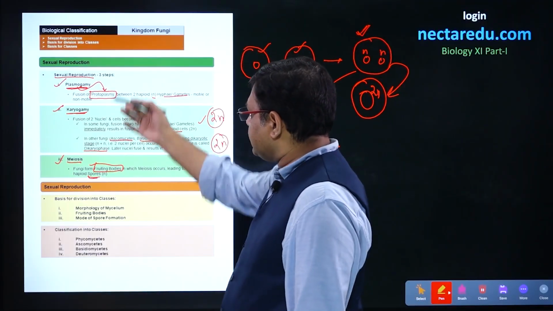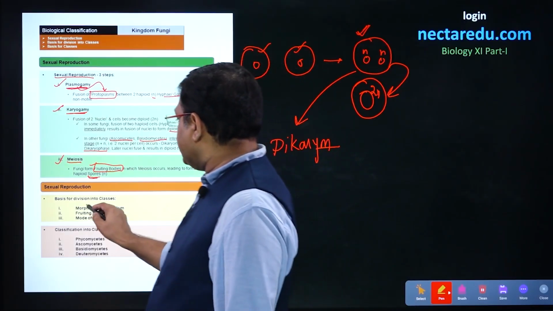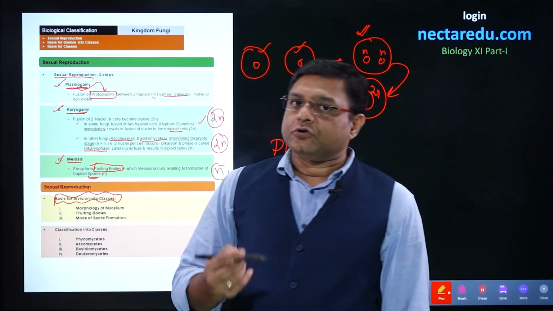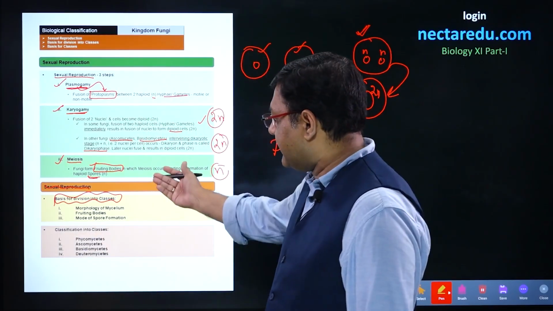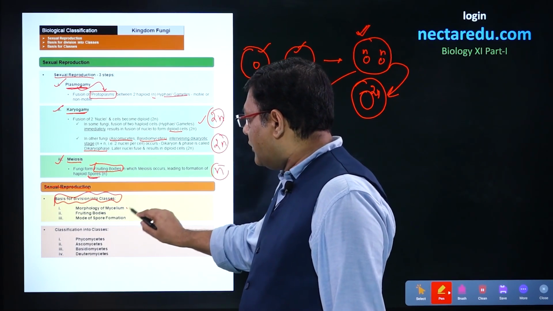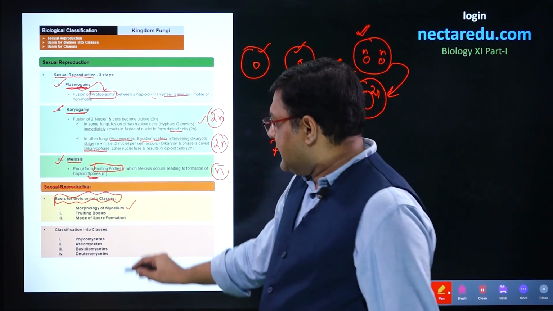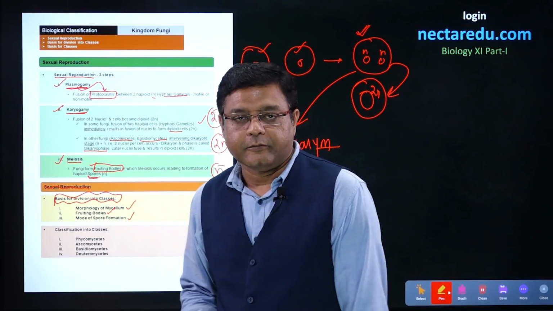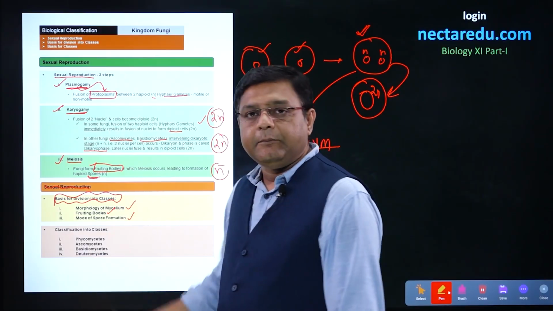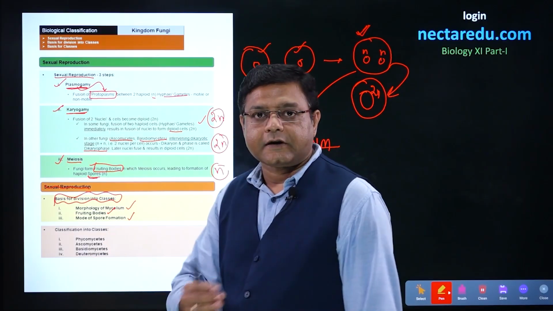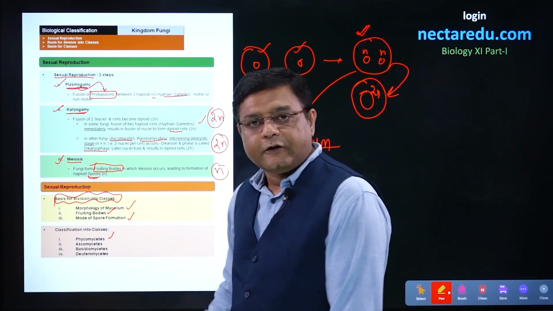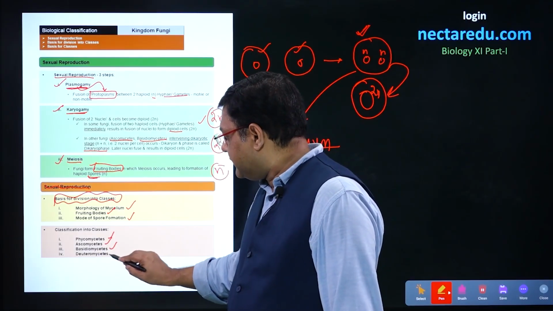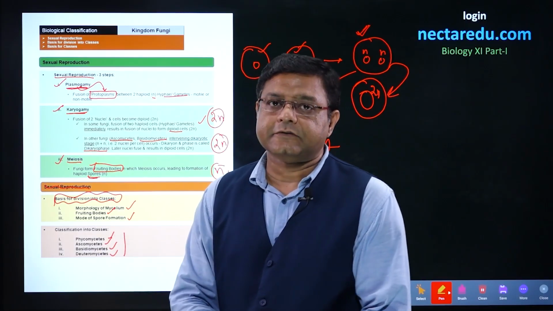After this sexual reproduction part, we come to the basis for division into classes. There are three bases of classification of fungi. We take into account the morphology of the mycelium, the second is fruiting bodies, and the third is the mode of spore formation. On these three bases, we divide fungi into four classes. The first class is Phycomycetes, the second is Ascomycetes, the third is Basidiomycetes, and the fourth class is Deuteromycetes.